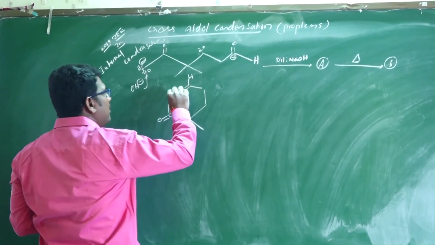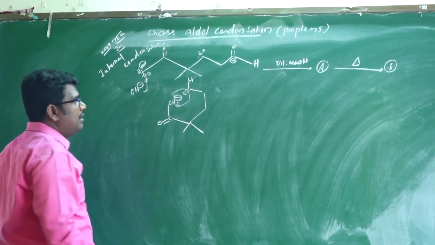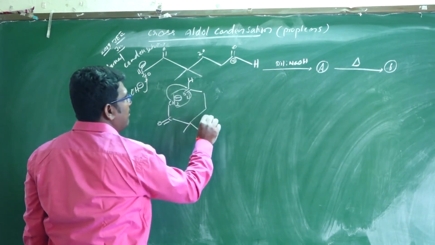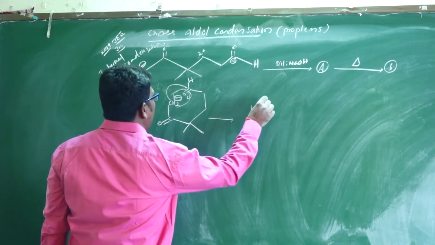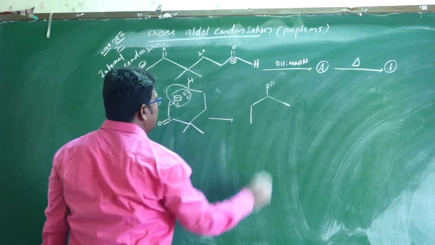Does condensation with loss of a water molecule take place? When this attacks, after shifting of hydrogens, an alcohol is formed.